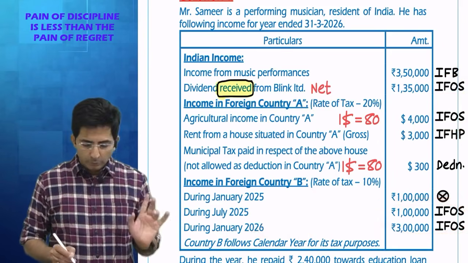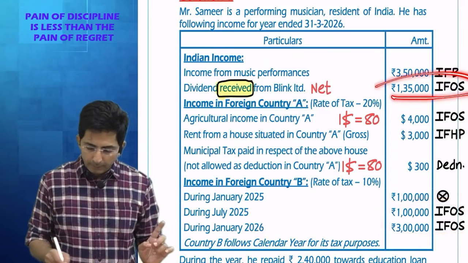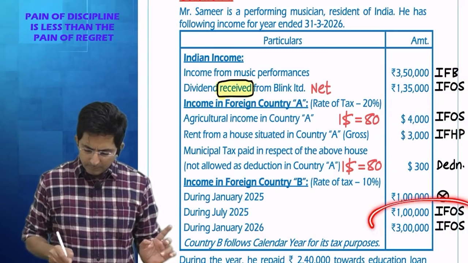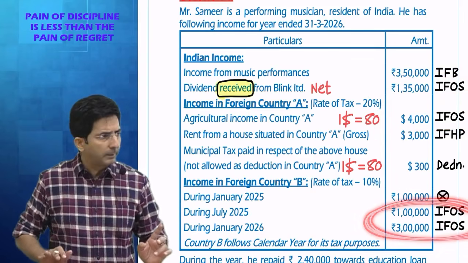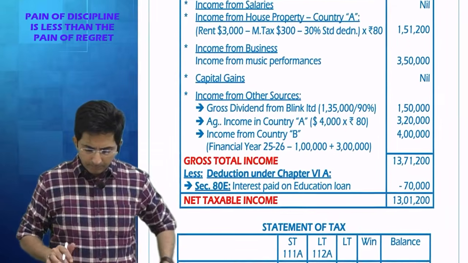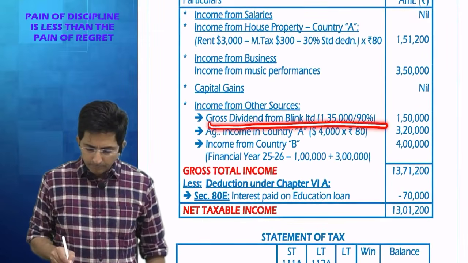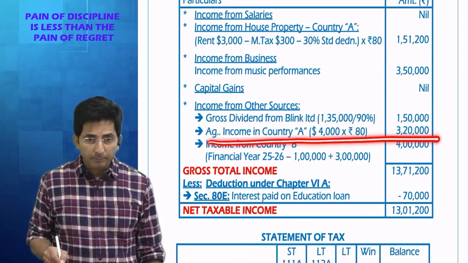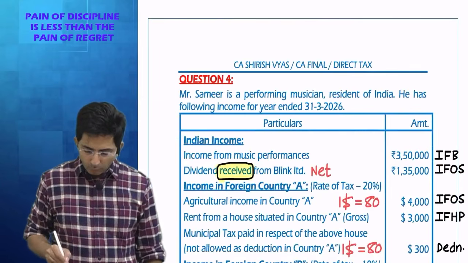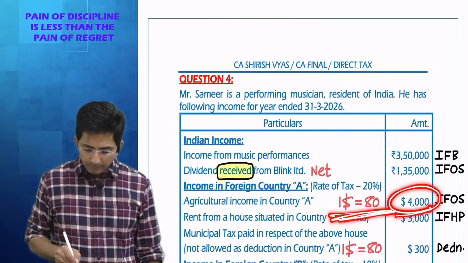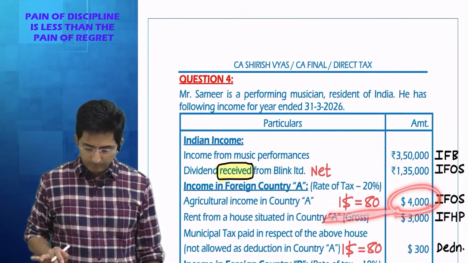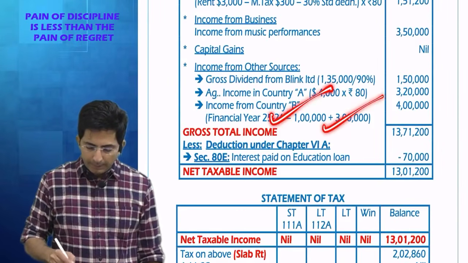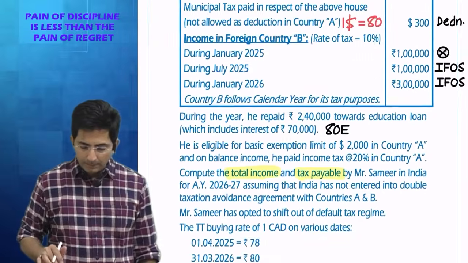So we have got dividend income in IFOS, agriculture income, and these two figures coming from country B. Dividend income, how much have I written? 1,50,000 gross amount. Agriculture income was given. What was agriculture income? $4,000 multiplied by $1.80. Then income from country B, I have taken 1 lakh and 3 lakhs. What is this 1 lakh and 3 lakh?